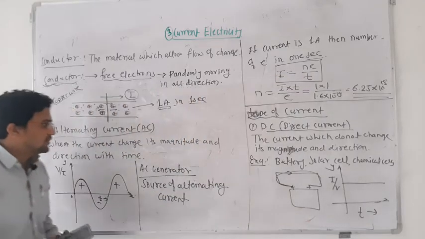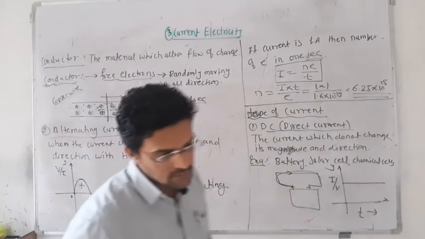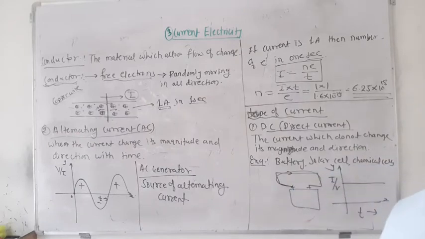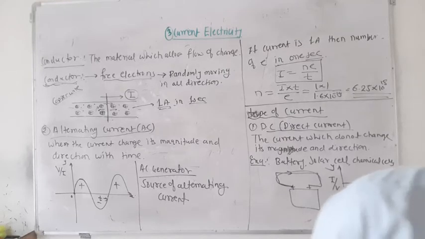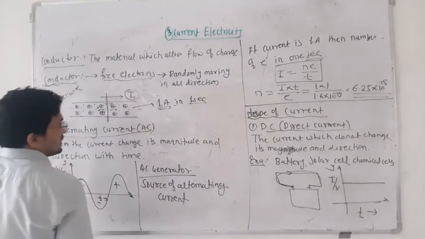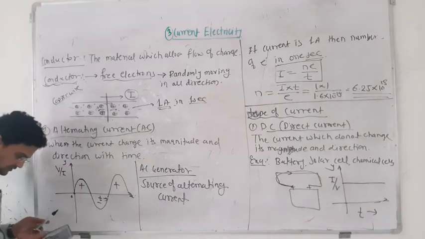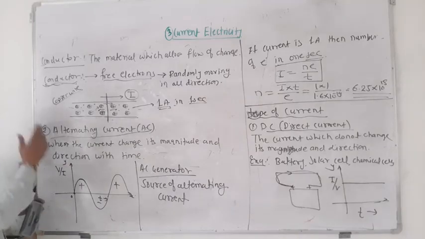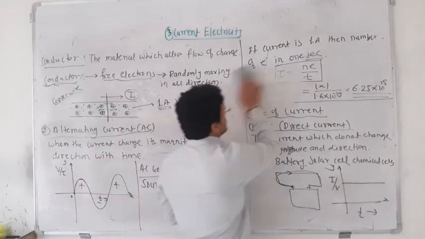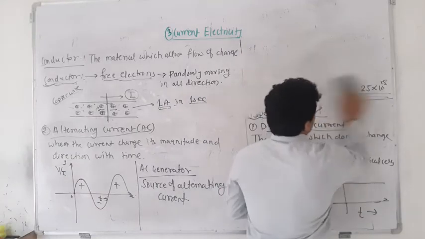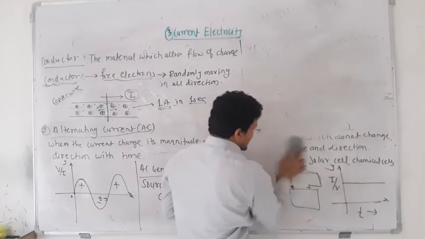Especially the definition of the current, and this important formula. Then next we will move towards what is the meaning of current density. So next point is current density.